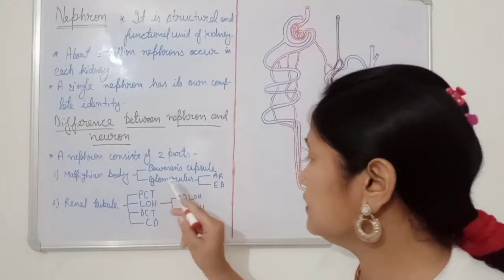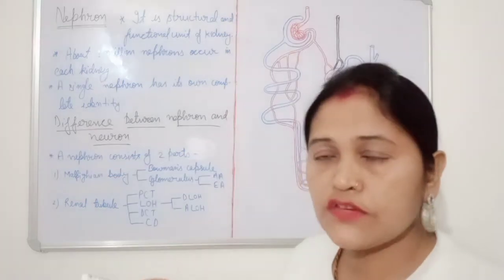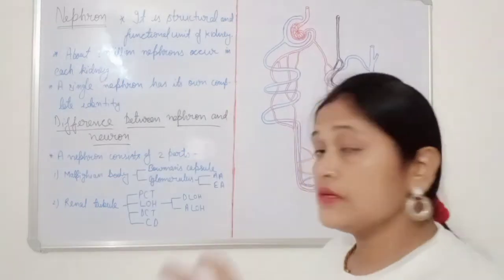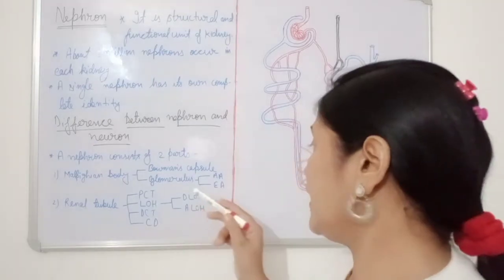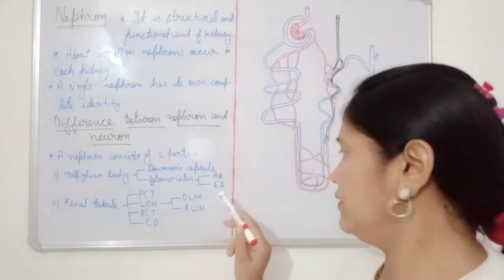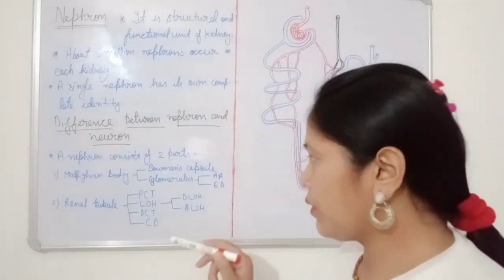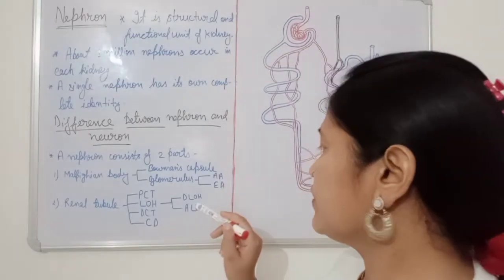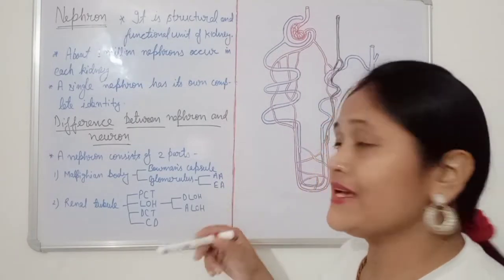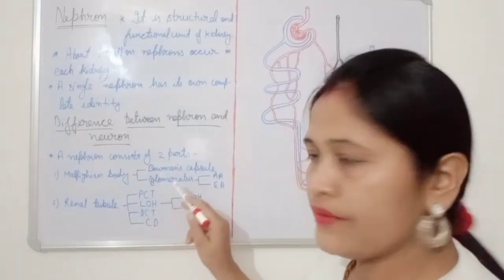One more important thing: glomerulus. If we see the structure of glomerulus, it has developed from the afferent arteriole. AA for afferent arteriole, and EA for efferent arteriole. Glomerulus has developed from the afferent arteriole, and the efferent arteriole has developed from the glomerulus. So now no confusion here.